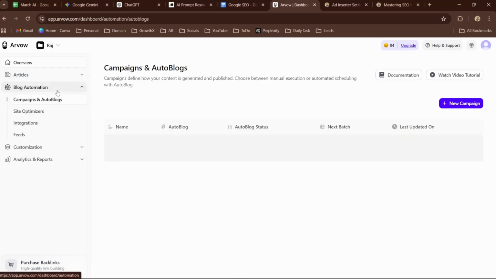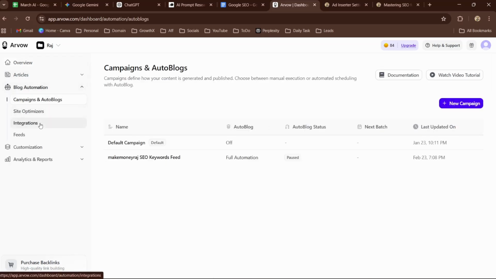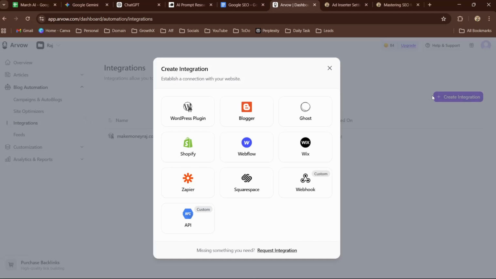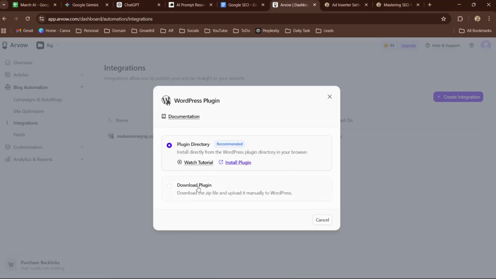So I can simply go into the blog automation and go into the integrations, click on integration, create integration, and here you have all the CMS. And you can also use the custom webhook and API. Since I'm using WordPress, I'm just gonna go with WordPress, and here I can download the plugin.